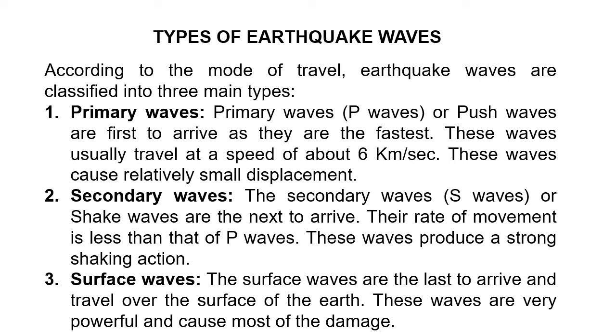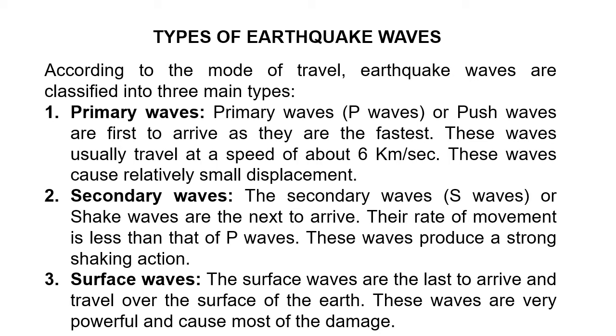Secondary waves, or shake waves, are the next to arrive, and their rate of movement is less than the P waves, and they produce a strong shaking action. And the third waves, the surface waves, are the last to arrive and travel over the surface of the earth. These waves are very powerful and cause most of the damage.